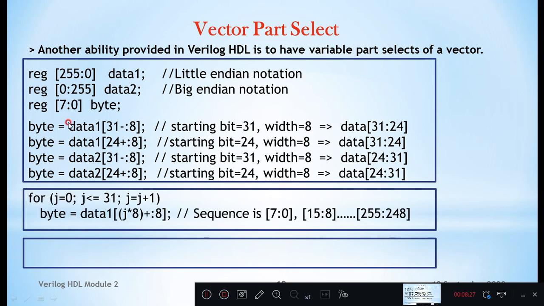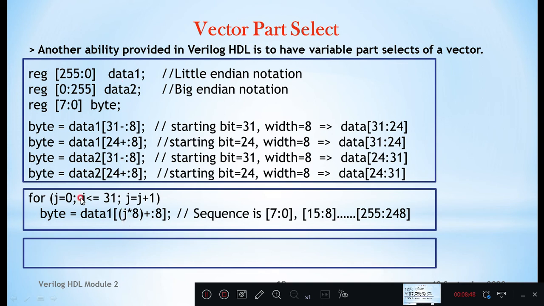We'll see the next example. For j equal to 0, j less than or equal to 31, j equal to j plus 1. Byte we have defined as 8-bit, data 1 size is 256 bits.